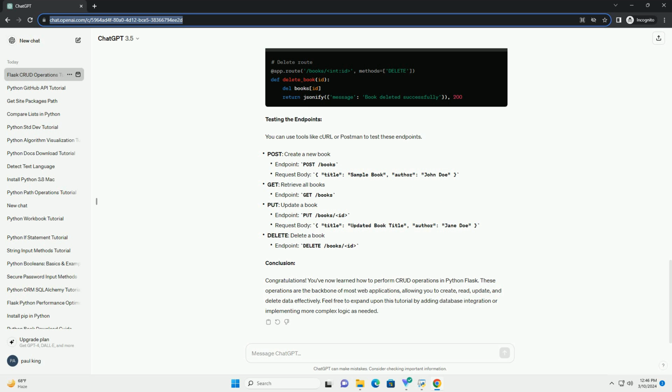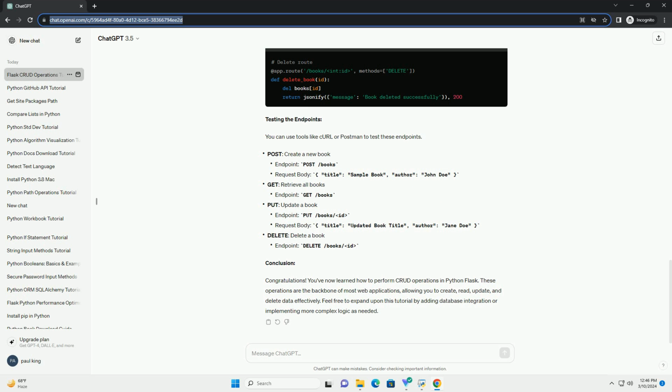Testing the endpoints. You can use tools like curl or Postman to test these endpoints. POST: create a new book. GET: retrieve all books. PUT: update a book. DELETE: delete a book. Conclusion.